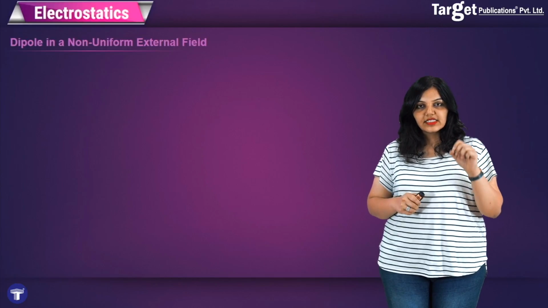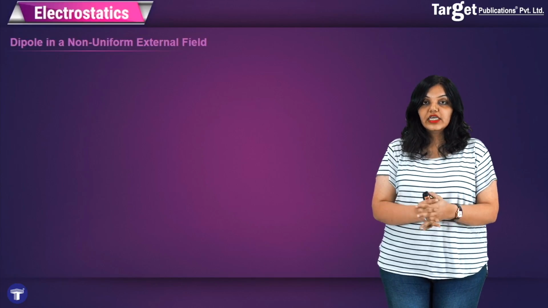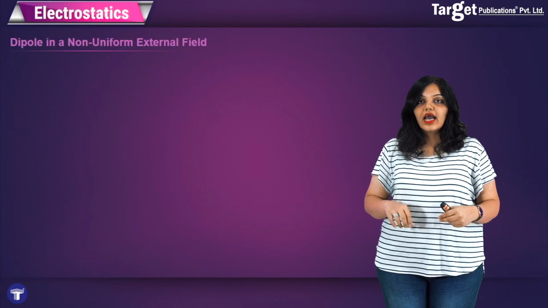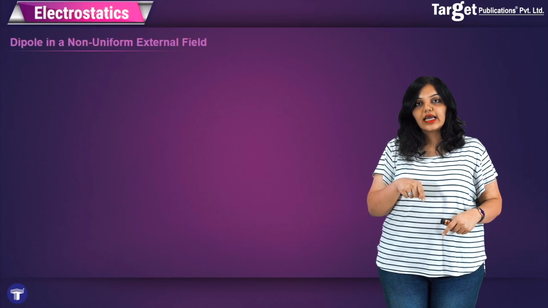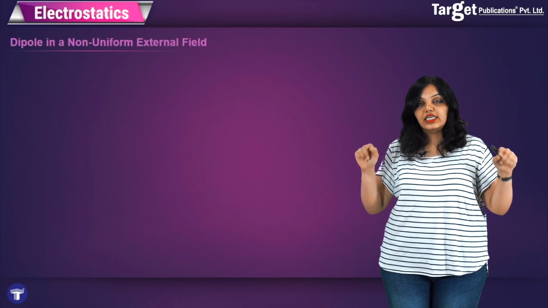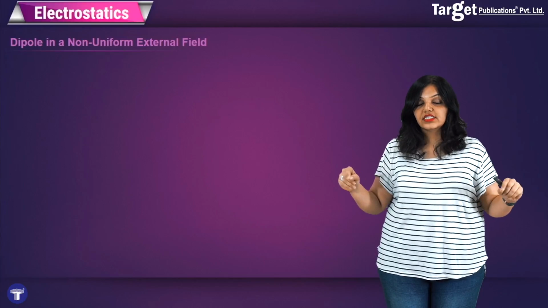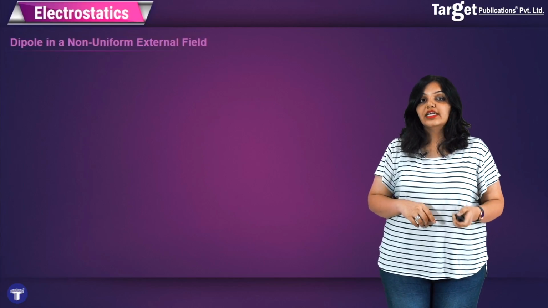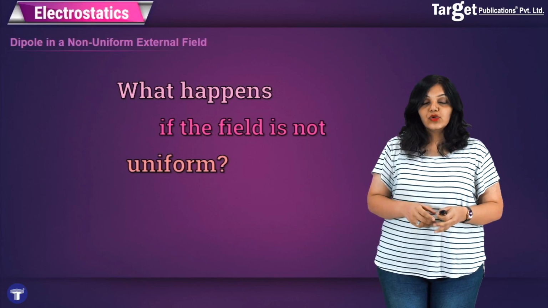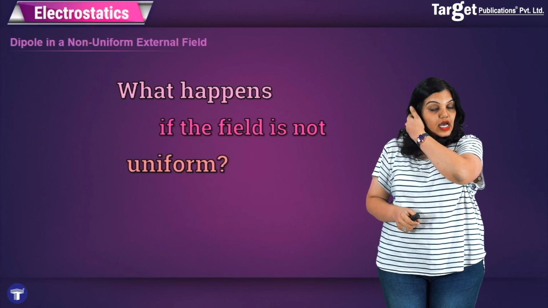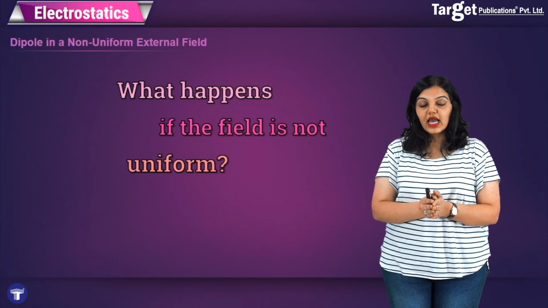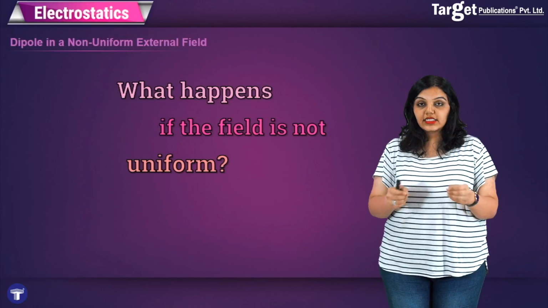So basically, if we place a dipole in a uniform external field, we saw that there is no net force acting on it, but there is a torque. And why was there no net force acting on the dipole? Because the field was uniform, which meant that the force acting on each of the charges was equal and opposite. However, if you place a dipole in a non-uniform external field, what exactly will be the difference? The difference will be that in a non-uniform external field, the magnitude of the force acting on each of the charges will not be exactly the same, and therefore there will be a net force acting on the charges.